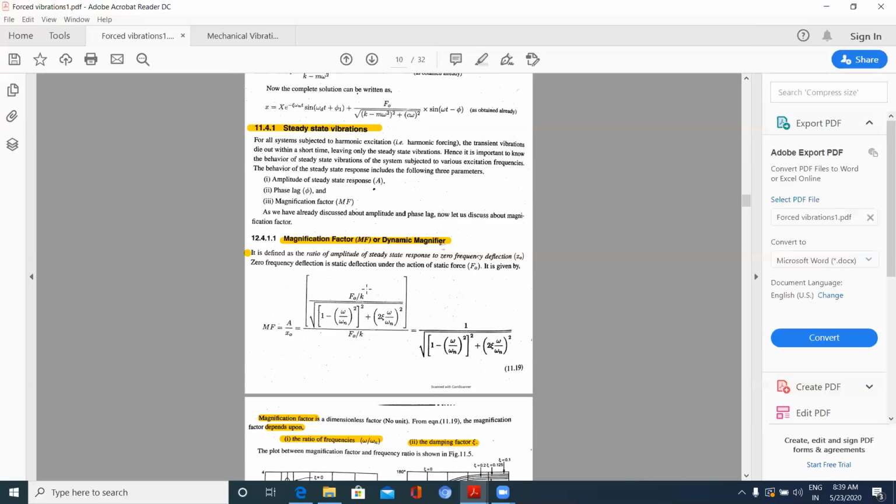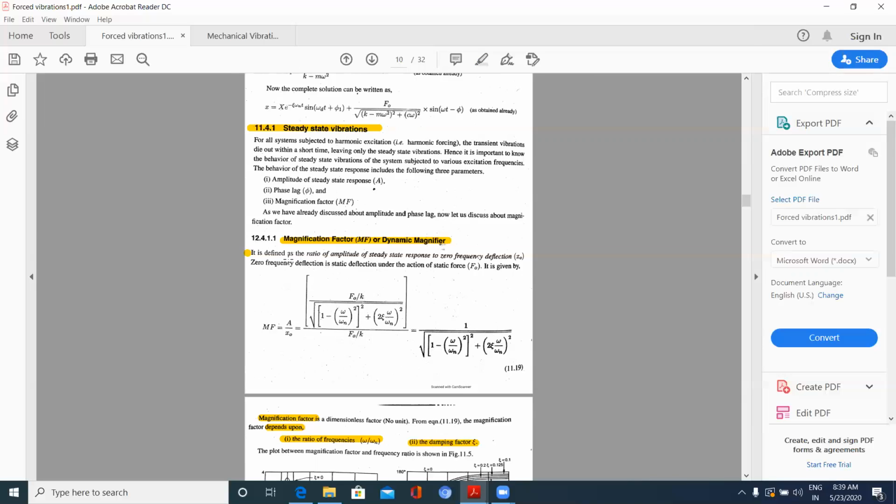So clearly we can see F naught by K gets cancelled. So I will be left with this portion only, that is 1 by under root 1 minus omega by omega n square whole square plus 2 zeta omega by omega n whole square. Okay, this is the magnification factor.